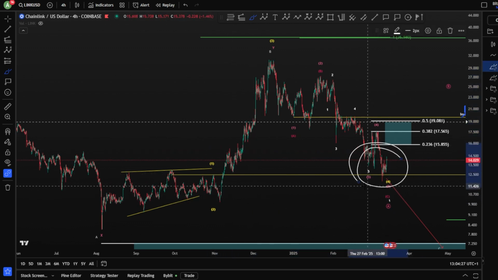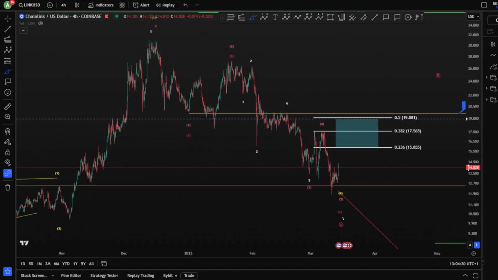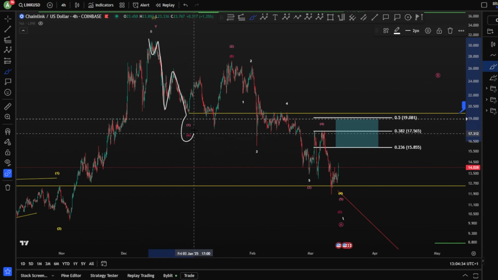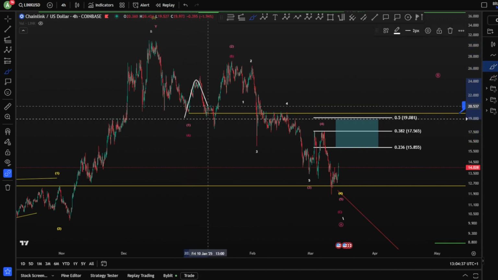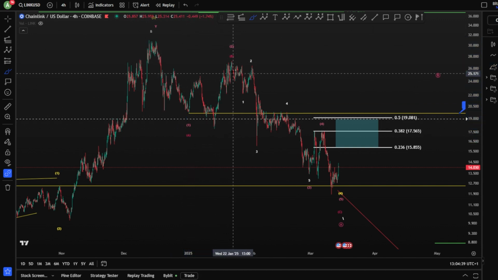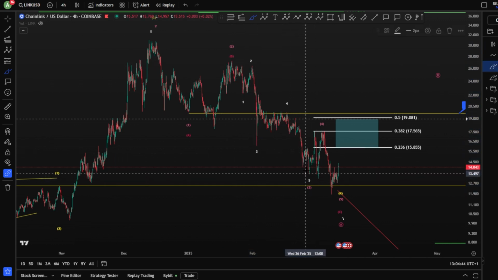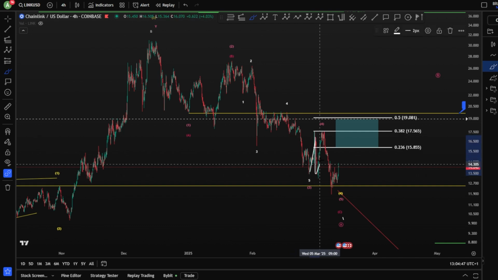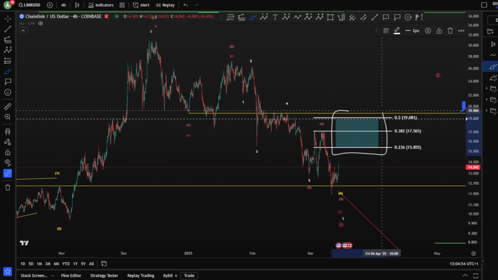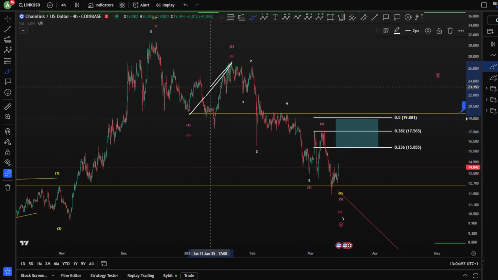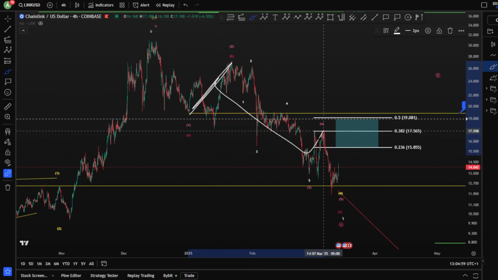Now, if we are inside this impulse, let's say it is a wave C here, which is normally higher potential as 1, 2, 3, 4, 5. You finish a wave 1 here, and you're moving for a wave 2 in an expanding flat, 1, 2, 3, 4, and a 5. You finished a wave 3 and a wave 4, as you can see, as A, B, and a C for a wave 4. Now, your wave 4 can be longer in time, preferably, because your wave 2 in time doesn't reflect so much as this time for a wave 4. Normally, it should be the opposite.